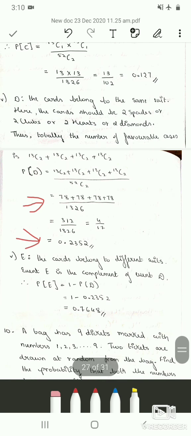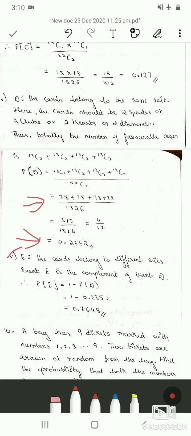So the next sub question is, the cards belong to different suits. So we have found the probability that cards belong to the same suit. So for this sub question, we can take the complement.